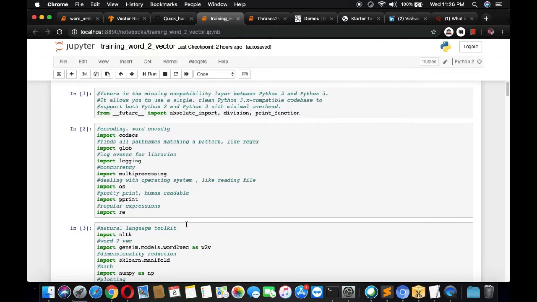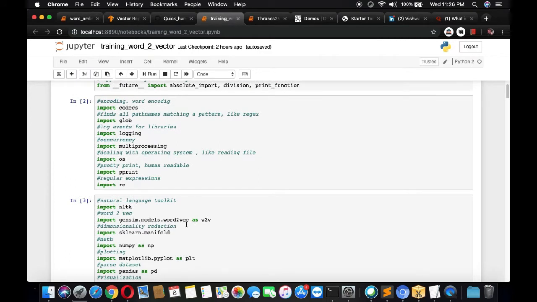We have understood where and how Word2Vec can be applied. Now we will understand how we can train Word2Vec as per our own use case. Okay, we'll start now.